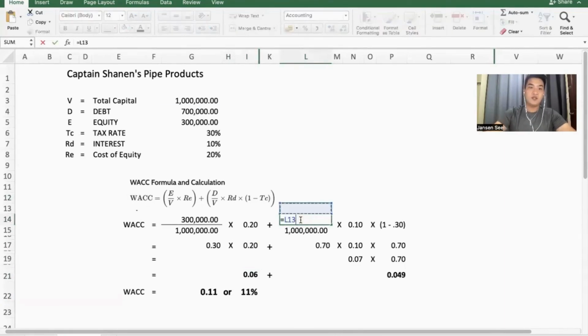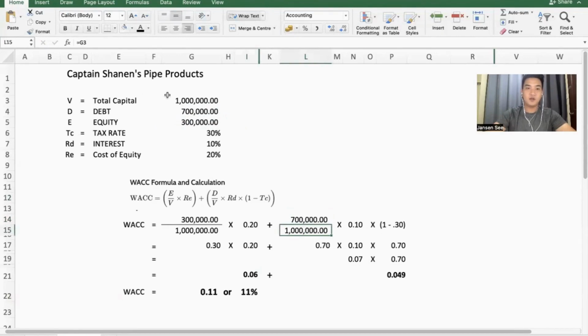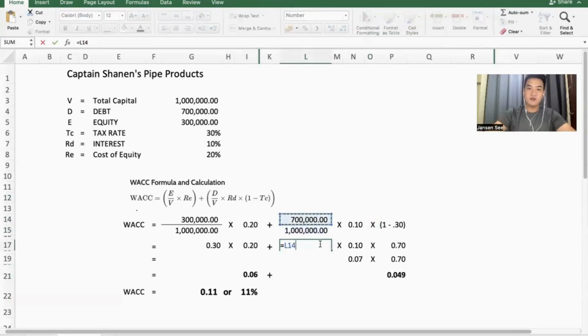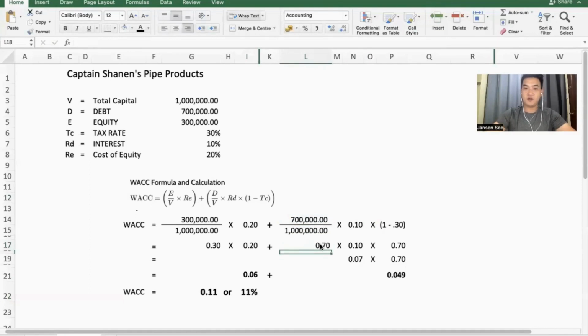D, or the debt, which is 700, divided by a million, which is the total capital, times 0.10, which is the interest, times 1 minus 0.30. So 700 divided by 1 million equals 0.70 times 10%, which is 0.10, times 1 minus 0.30 equals 0.70.